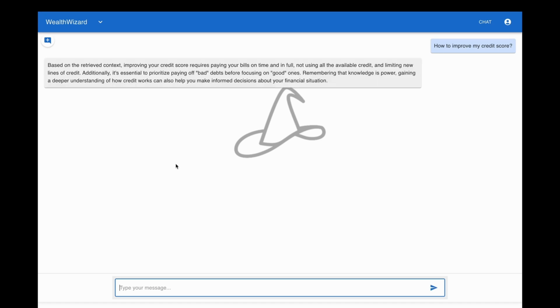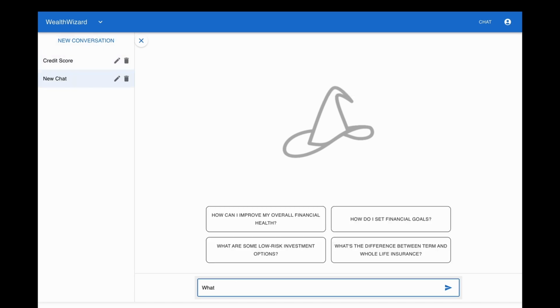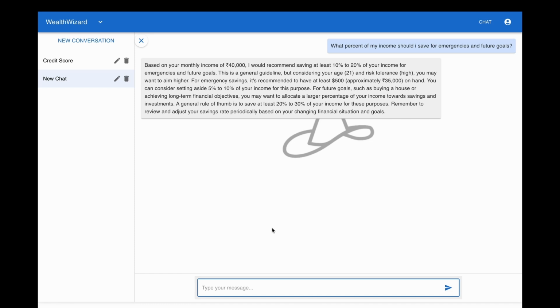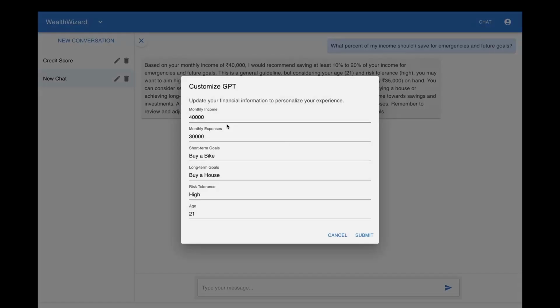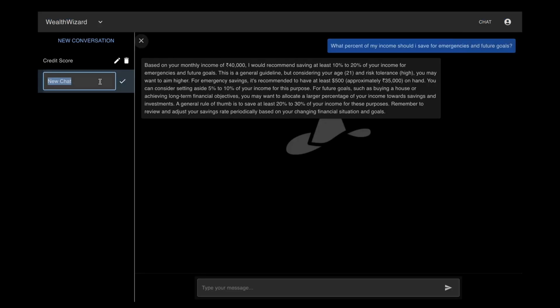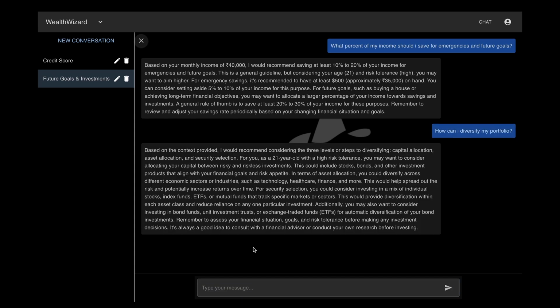Over here, from different pages, you can prompt different things. Or you can just start a new chat and ask whatever personal financial planning goals or questions you have, and the AI will respond to your personal specific needs. Over here, if we try changing some details about ourselves and start a new chat and ask something else from the AI, it will definitely give me a personalized response. And you can see over here.